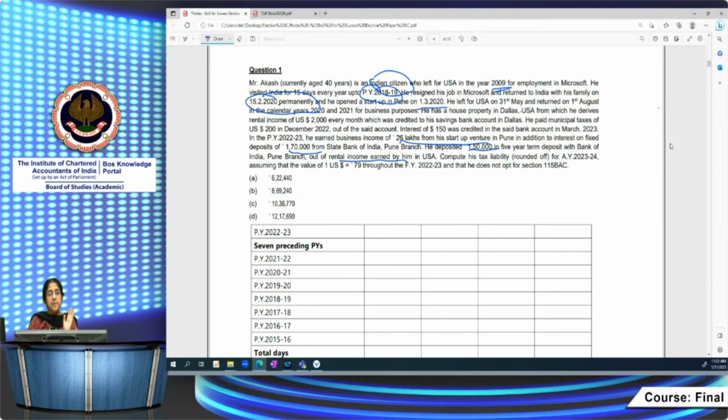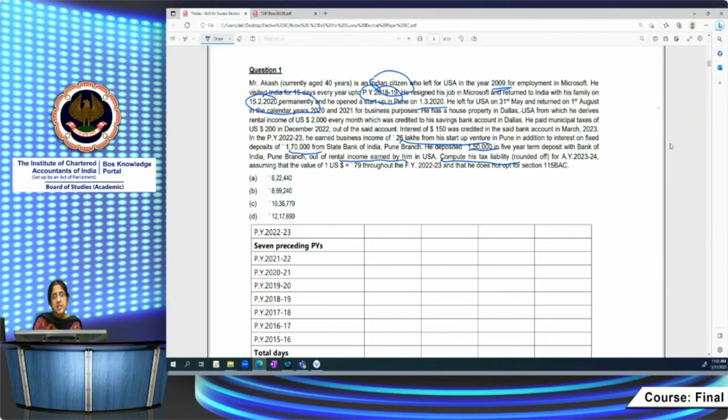So here, what the question is asking is to compute his tax liability. So what must we do first? Must we straight away proceed to compute his total income? No. First, we have to know the residential status of Mr. Akash for this particular previous year, and for that we have to do the computation.